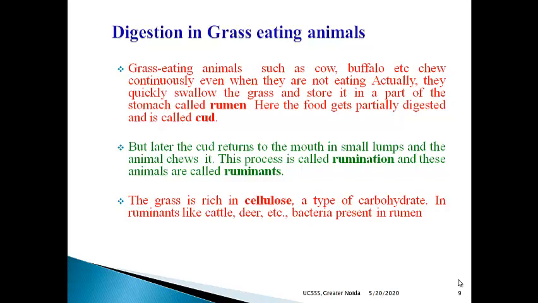Ruminants. And we cannot digest grass. Why? Because grass is rich in cellulose, and we human beings do not have cellulose digesting bacteria in our body. Okay, so understood who all are ruminants? Grass eating animals. And what is rumination? The way they take the cud from the stomach back into the mouth and continuously chew it. This process is known as what?